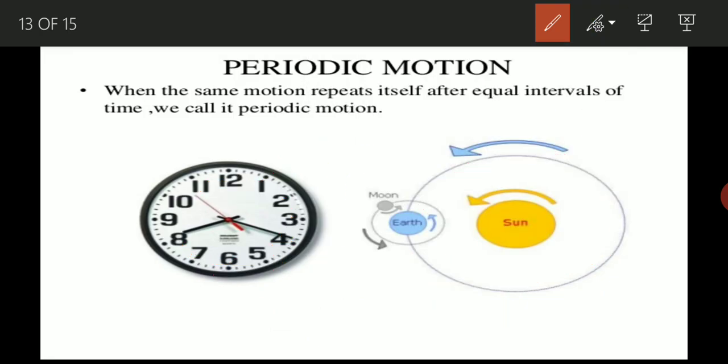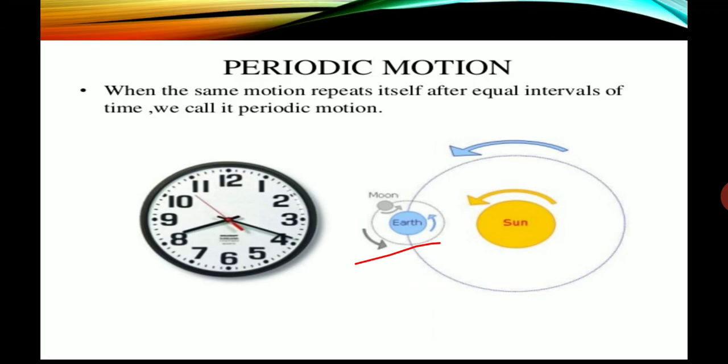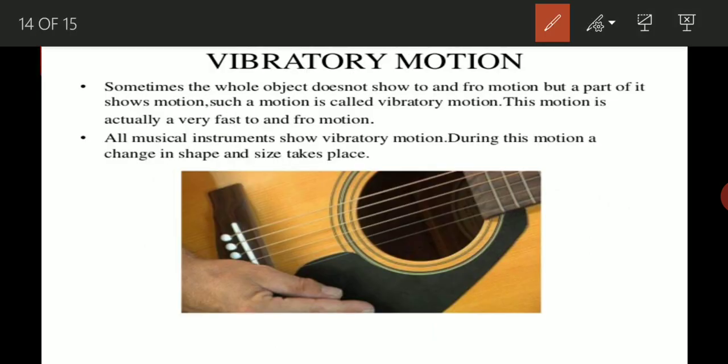Clear? Now the next one is vibratory motion. Students, sometimes in oscillatory motion the whole body shows the back and forth movement, but there are some types of motion in which only a particular part of the object shows back and forth movement. This type of motion is known as vibratory motion. Sometimes the whole object doesn't show the to and fro movement, but a part of it does, and such motion is called vibratory motion.